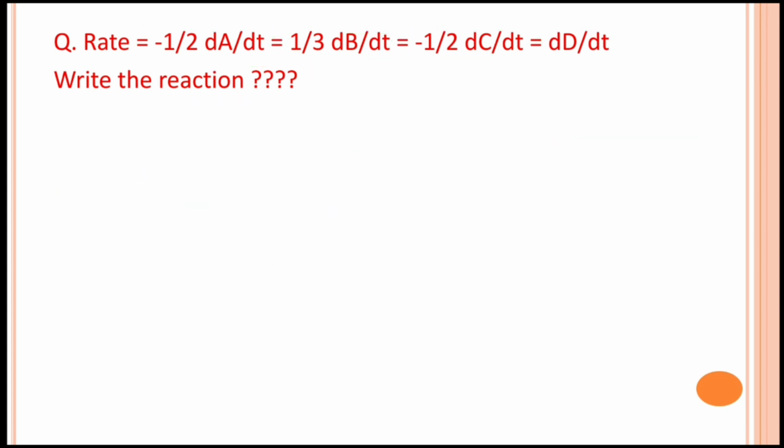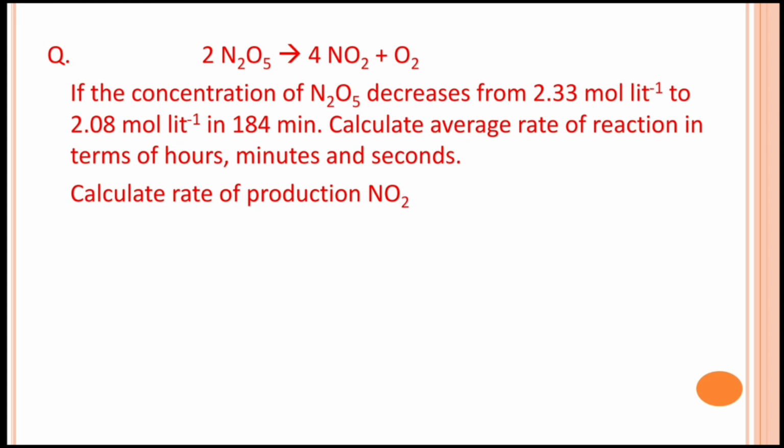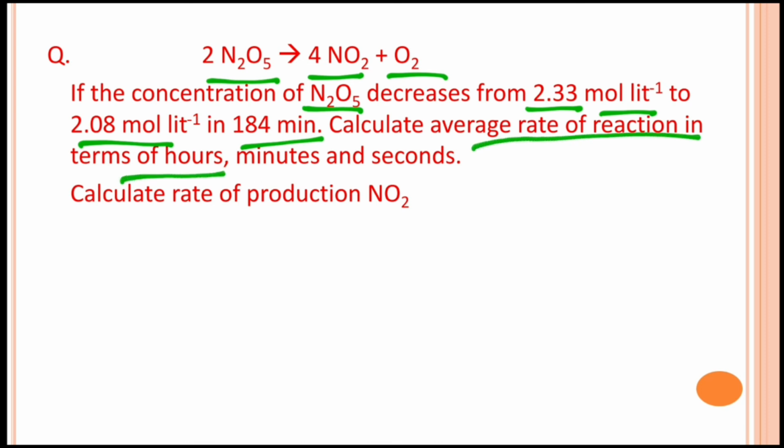let's see another question. 2N2O5 gives 4NO2 + O2. If the concentration of N2O5 decreases from 2.33 mole per liter to 2.08 mole per liter in 184 minutes, then calculate the average rate of reaction in terms of hours, minutes and seconds.